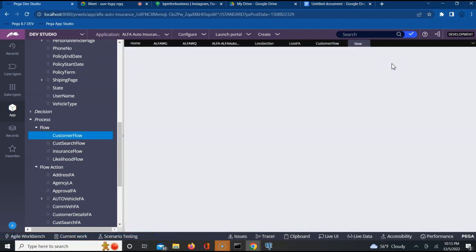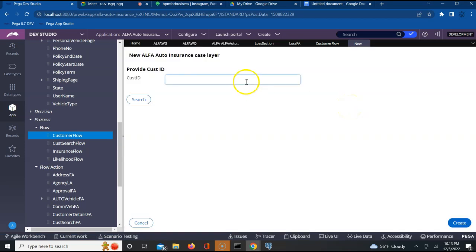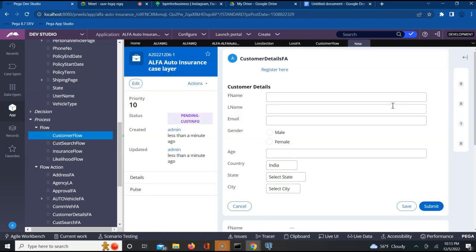Run. I want to create a new case. Let us say from a new harness, I am moving into my perform harness where I'll be performing certain operations. Very important concept, guys.